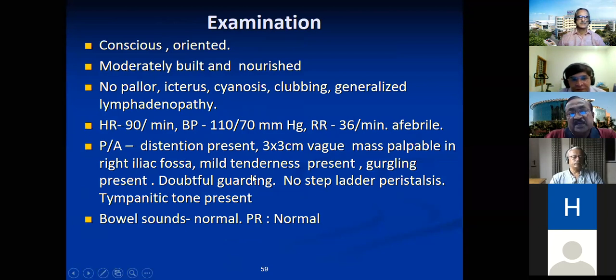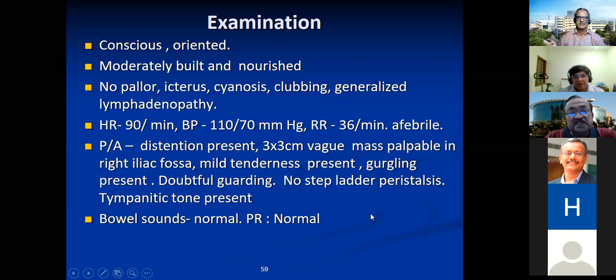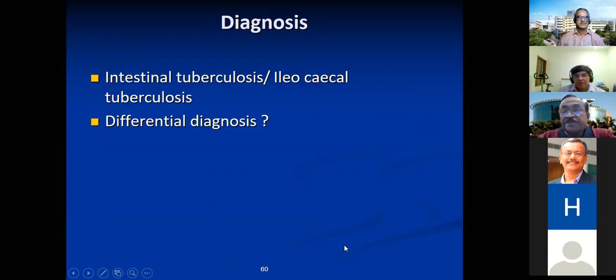Remember, this is a very short duration of presentation, but a previous history of colics and some gurgle there, doubtful guarding, no step ladder peristalsis, tympanic note was present. This is what the picture is. Obviously no gangrene here, very stable patient, no illness to suggest tuberculosis, anything like that. But as I mentioned to you, you need to start from the working diagnosis, because you need to give a diagnosis. You can't straight away tell intestinal obstruction. You say, I may be thinking of these 2, 3 diagnoses. And this is how we proceeded.